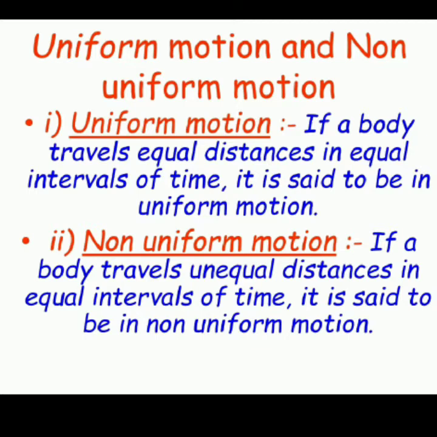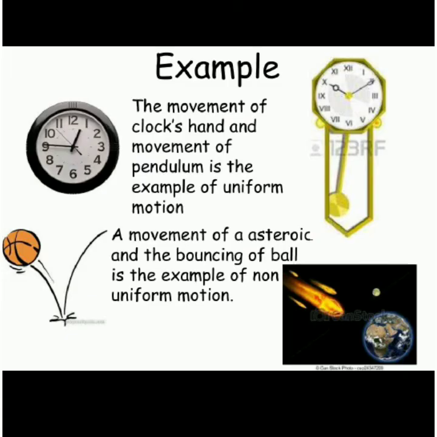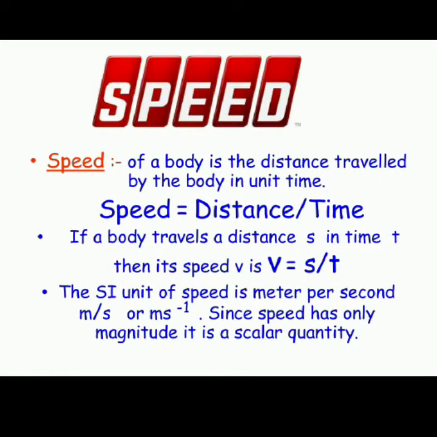Let us see some examples. A uniform motion example is the movement of the hands of a clock or the movement of the pendulum of a clock, whereas in non-uniform motion you can see a bouncing ball or a moving asteroid.